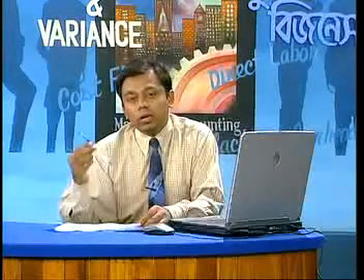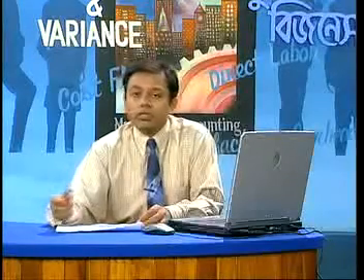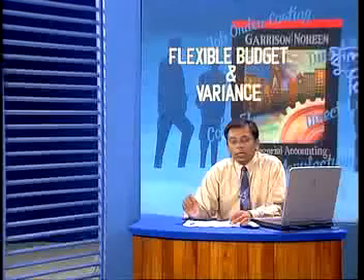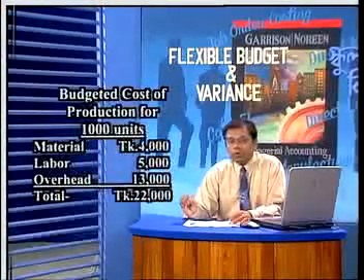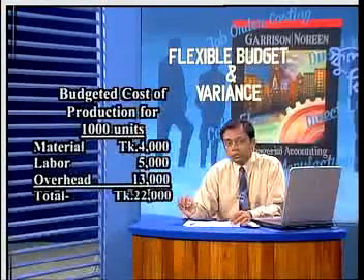Generally, budget is prepared after considering the market share that I can capture, the total market demand and the production capacity of my factory. After considering these factors, I can quantify my future plan, that is, I can produce 1000 units in my factory in the next month. Now, what will be the cost of production for this 1000 units? You can see a very simple form of cost of production budget for 1000 units.